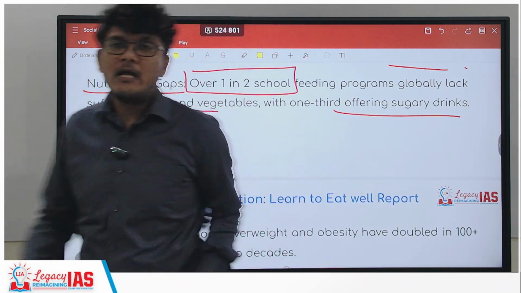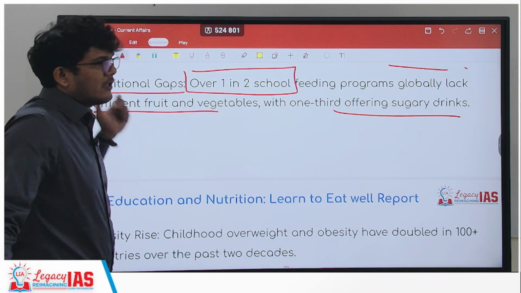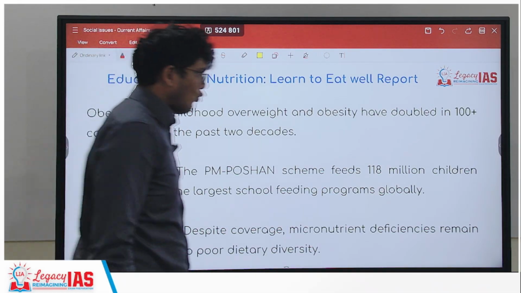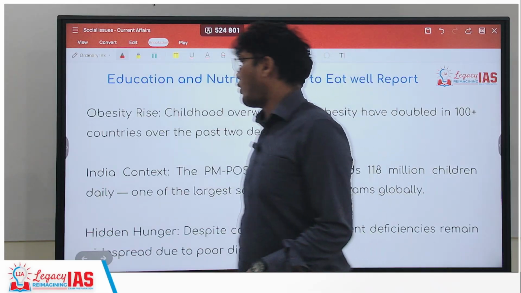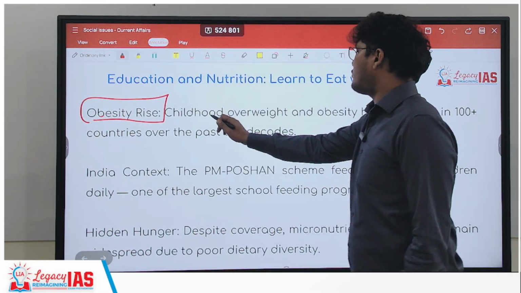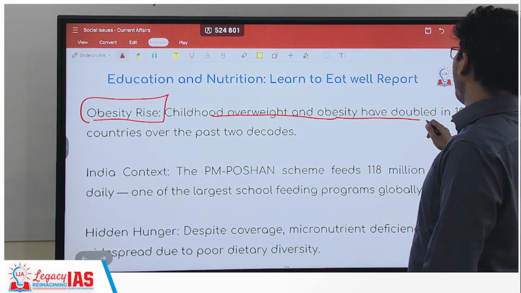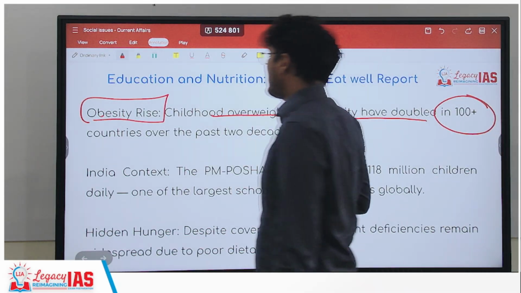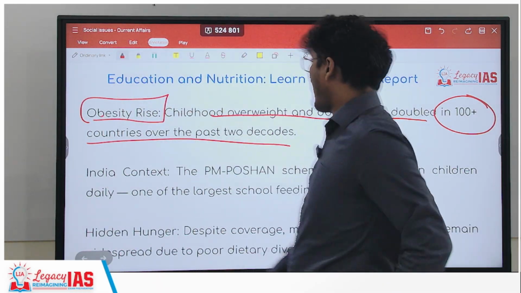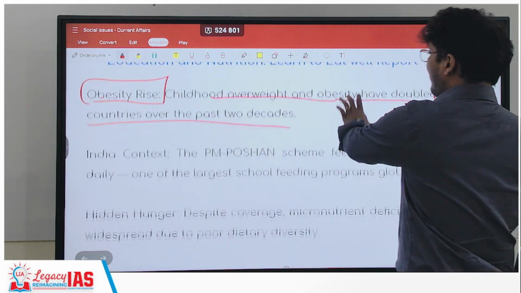It is harmful. It is not taking care of the nutrition. There are no fruits and vegetables in 1 in 2. So that is an issue. The third thing it talks about is the obesity rise. Childhood overweight and obesity have doubled in 100 plus countries over the past 2 decades.